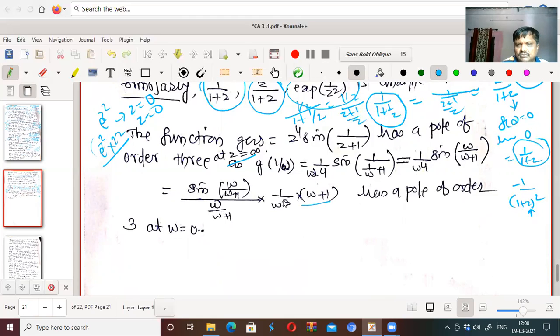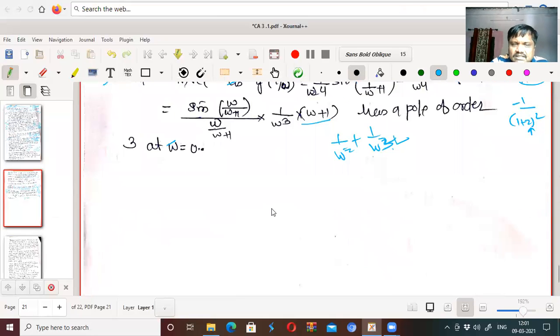And what about here? 1 upon w cube into 1 plus w means what? This is 1 upon w cube plus 1 upon w square. So this series has only a finite part, that is negative powers. So this is w square and this is w cube. So highest order is 3 here. Therefore this function has a pole of order 3 at w equal to 0, and therefore the given function has a pole of order 3 at z equal to infinity. So in this way you can discuss the singularity at infinity also.